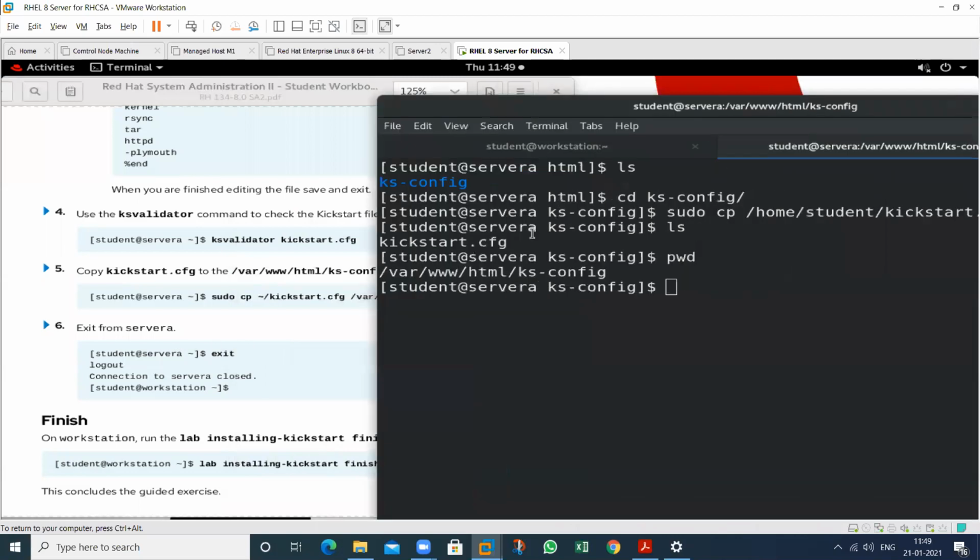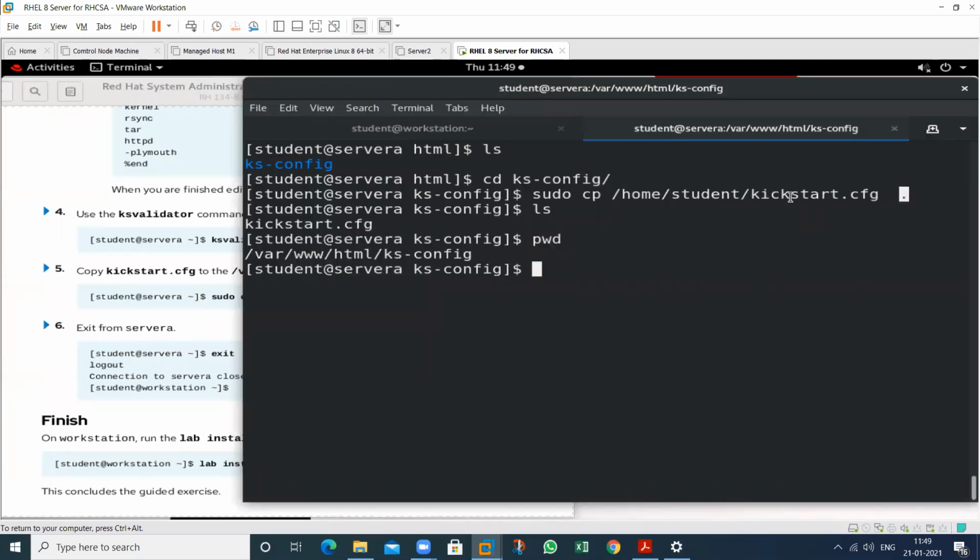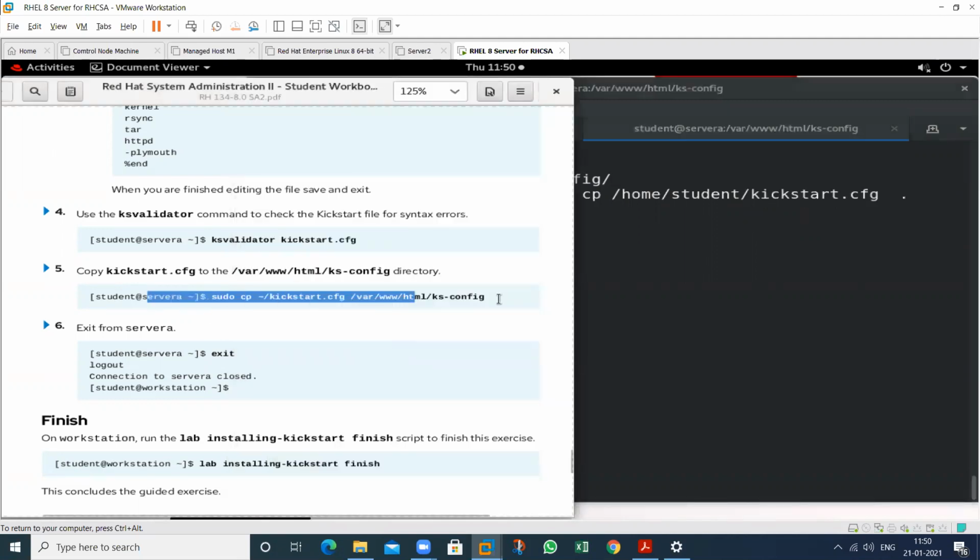Copy. Current means in this location. So this is my kickstart file and this is my current location. The current location is ks-cfg. Then this exercise has been completed. In this we just created the kickstart file.